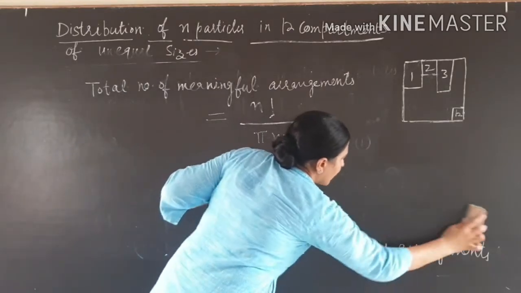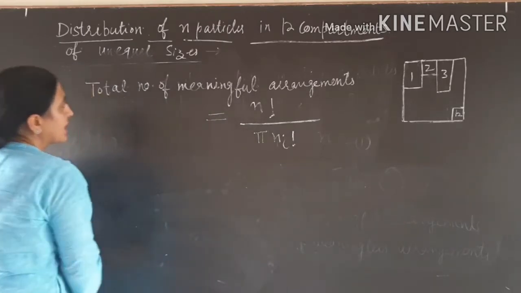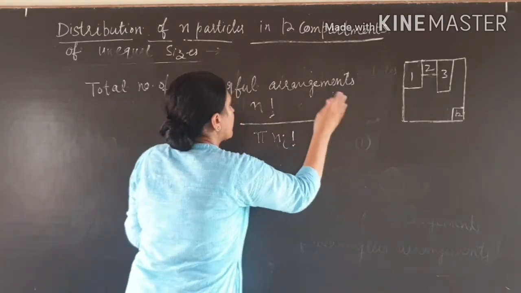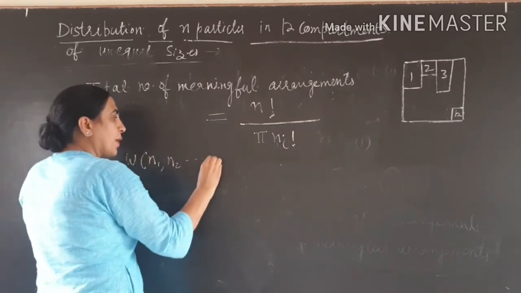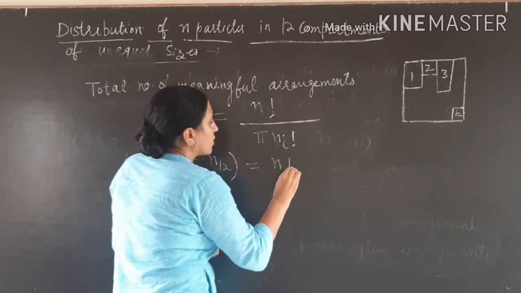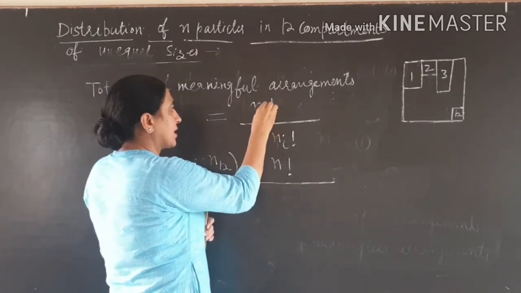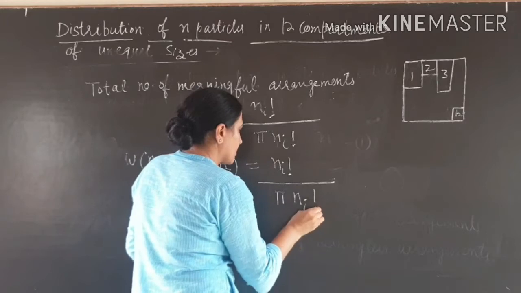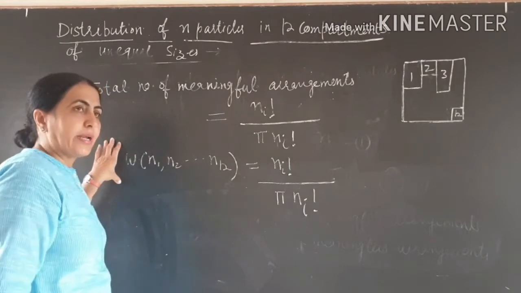The total number of meaningful arrangements is equal to n factorial divided by the total number of meaningless arrangements, which is equation number second, the product of all ni factorial. This total number of meaningful arrangements is the thermodynamic probability W(n1, n2, up to nk), because we are arranging the particles in k compartments, equal to n factorial divided by the product of ni factorial. So this is about the thermodynamic probability.